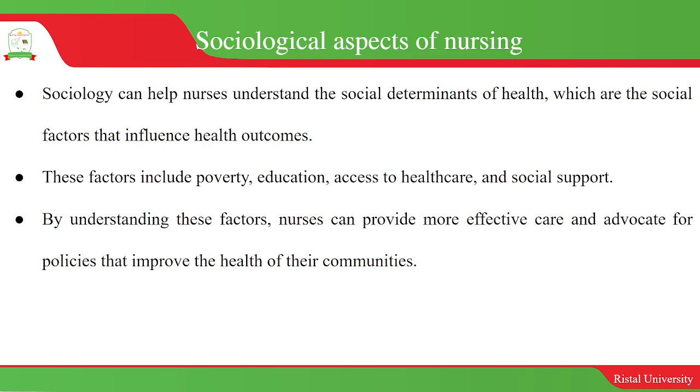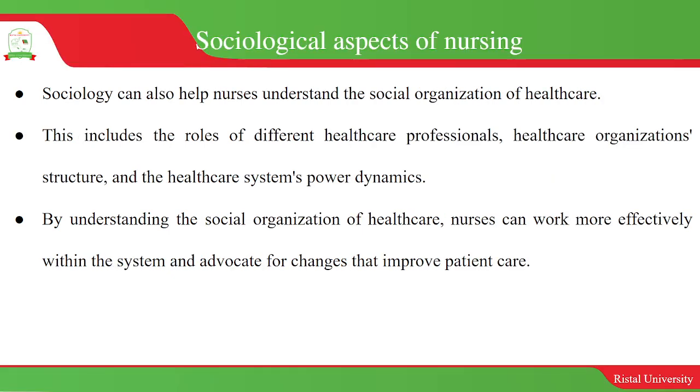How do we take care of a sick person? That is social support. And then we look at access to healthcare, education, and poverty. These are all very important sociological factors that contribute to ill health or better health, depending. So it is very important for us to really understand these factors.